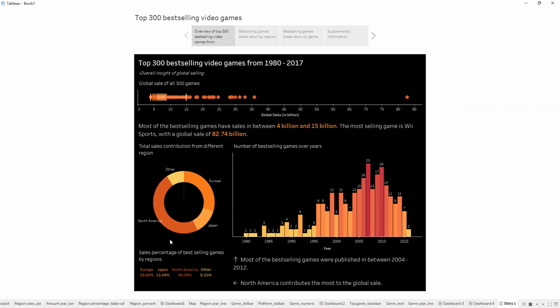And we could also see the sales contribution from different regions, and apparently North America has the most sales contribution, which is nearly 50%. And at the right hand, we could see the number of best-selling games published over a year, and most of the best-selling games were published in between 2004 and 2012.